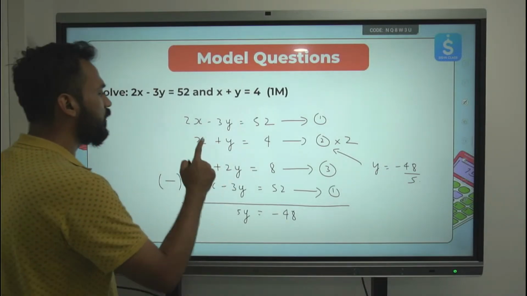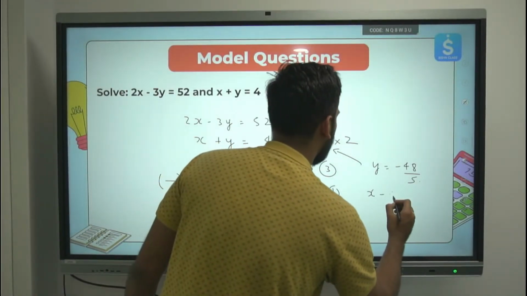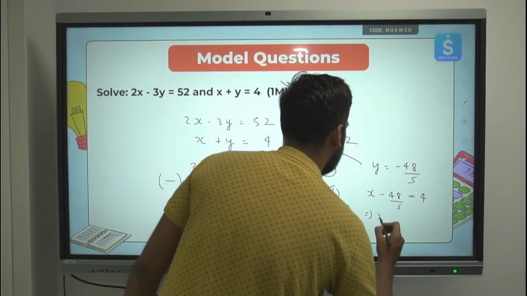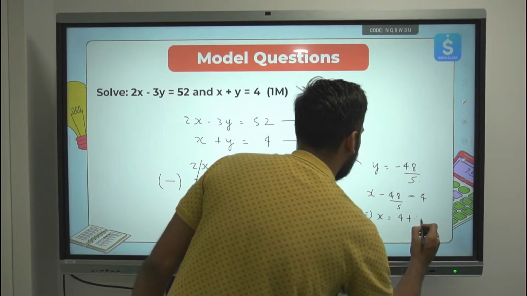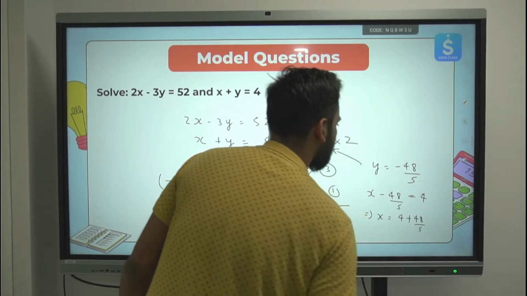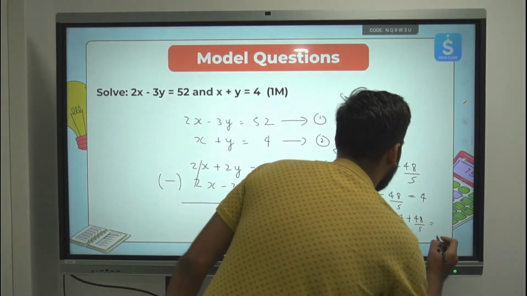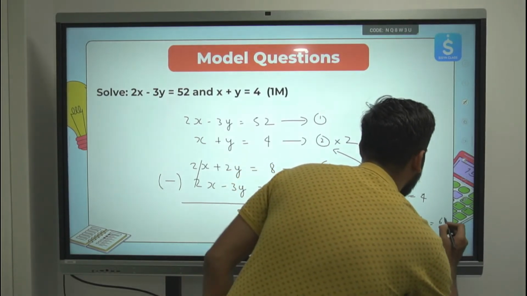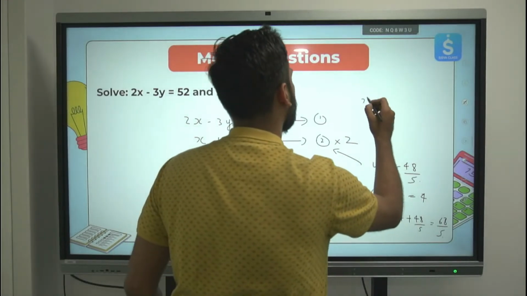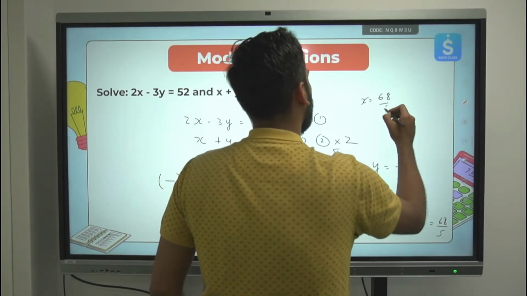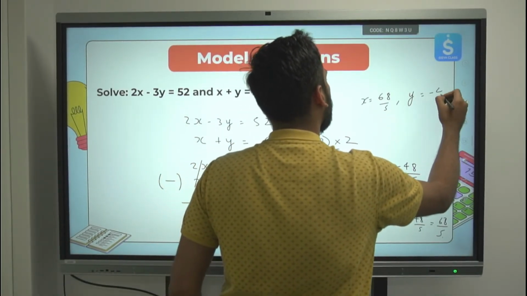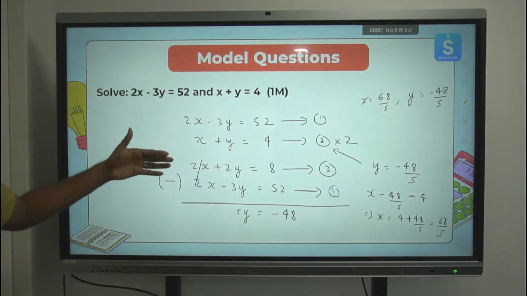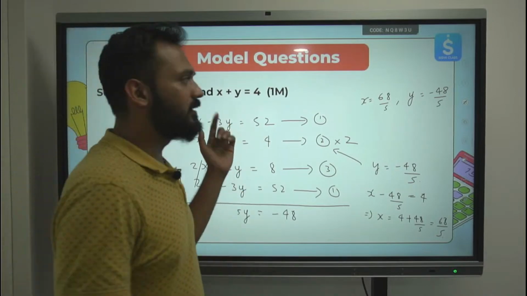and I can get the value of x as well. If I put the value of y over here, I'll get x minus 48 by 5 is equal to 4, which will give me x is equal to 4 plus 48 by 5. That is 5 fours are 20 plus 48, 68 by 5. So x is 68 by 5, y is minus 48 by 5. Clear? So this is the answer, and it's very easy. Whichever way you want, you can solve this, and this is the answer you will get.